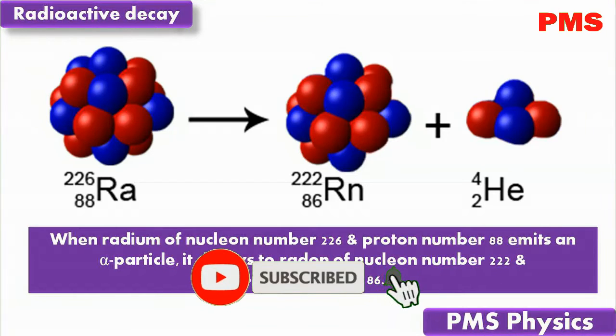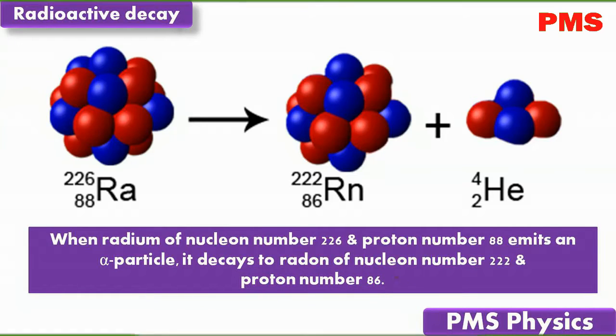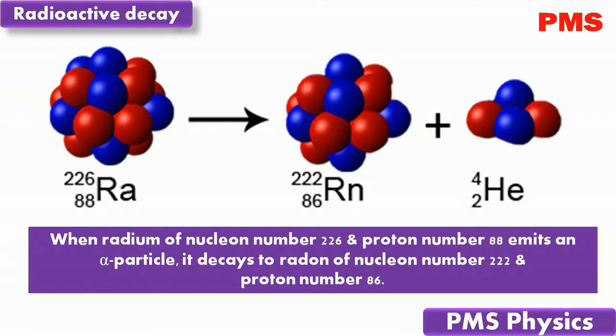We can also write this in equation form. You can see that radium with mass number 226 and atomic number 88 gives radon with mass number 222 and atomic number 86, plus a helium nucleus with mass number 4 and atomic number 2. The values of mass number and atomic number must be balanced on both sides of the equation, since nucleons and charge are conserved.